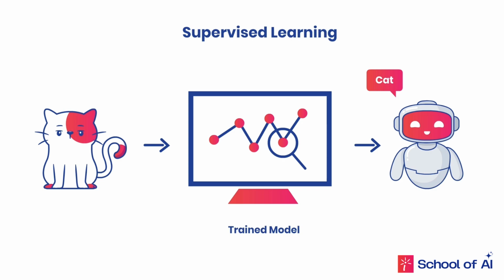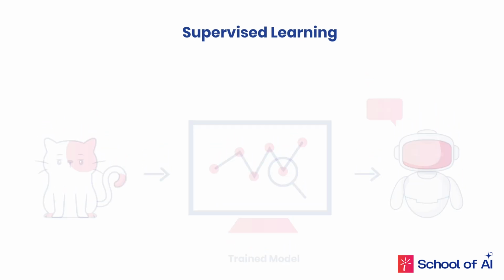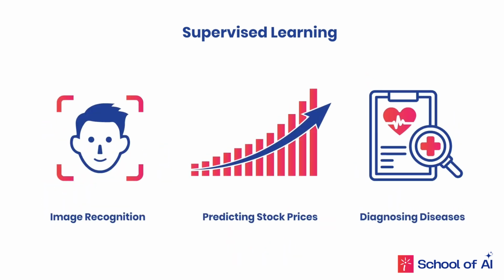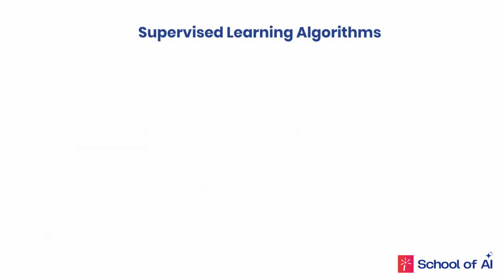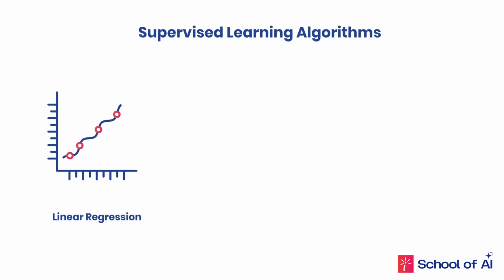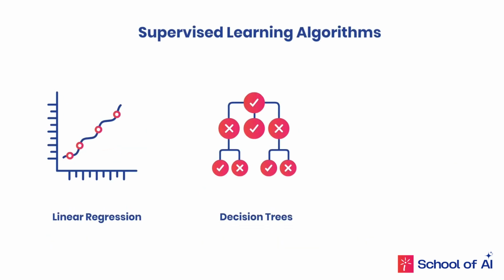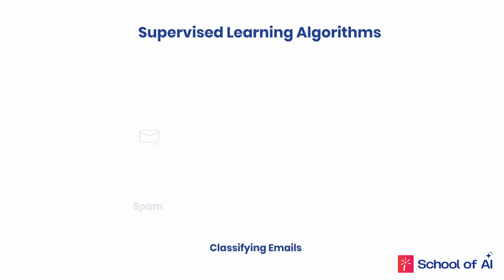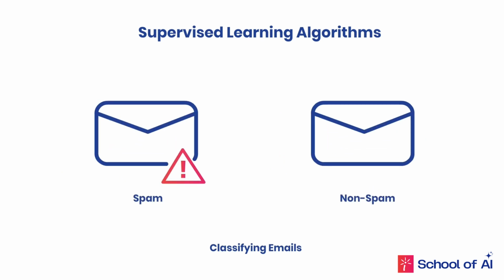For example, this approach is used in applications like image recognition, predicting stock prices, and diagnosing diseases. Common algorithms include linear regression, decision trees, and support vector machines. Supervised learning is ideal when you know exactly what you're looking for, such as classifying emails as spam or non-spam.